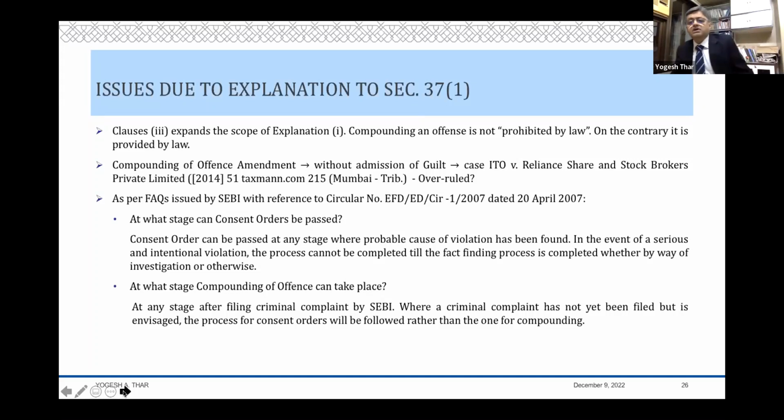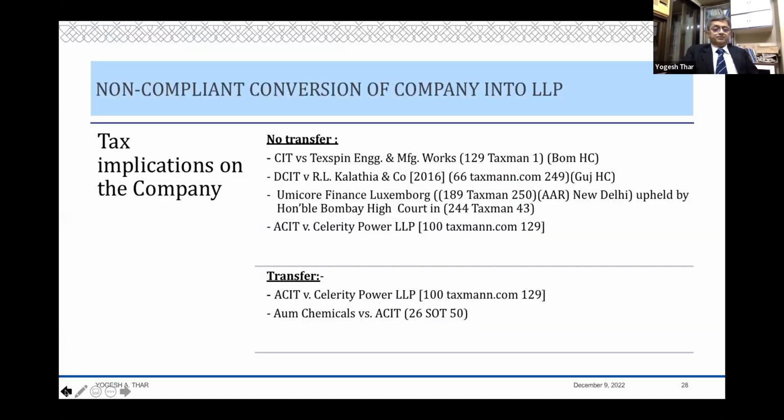So consent orders are much before the offense is actually proved. And therefore, when something is paid in order to buy peace and save time and save costs in future, that payment under a consent order is not compounding of an offense. And therefore, arguably, that cannot be something which is not allowed under this provision.